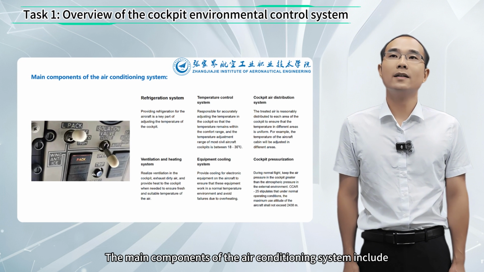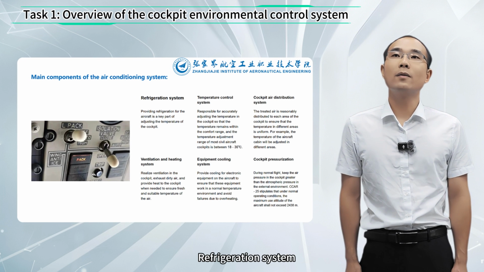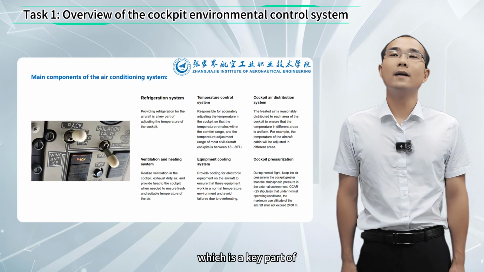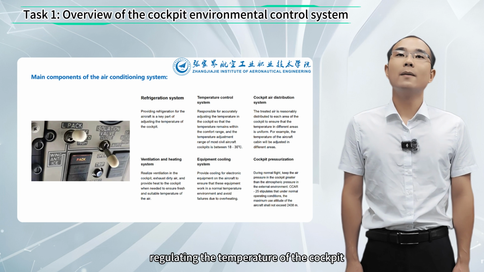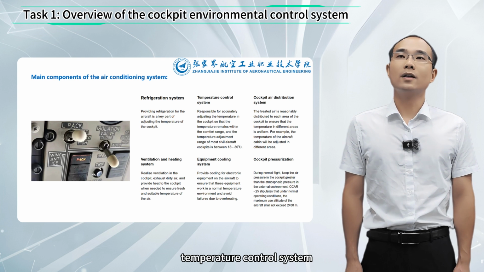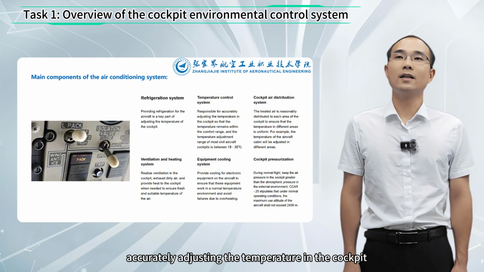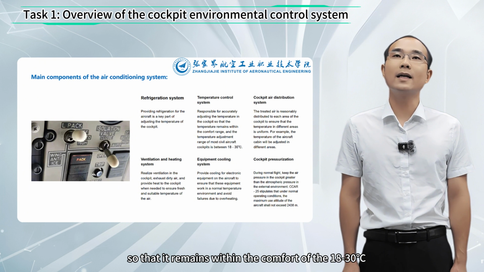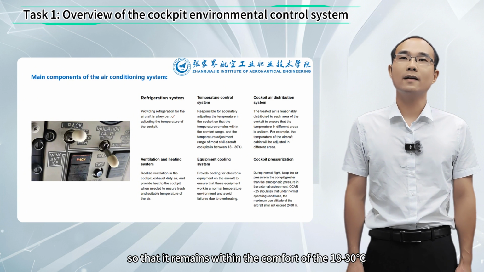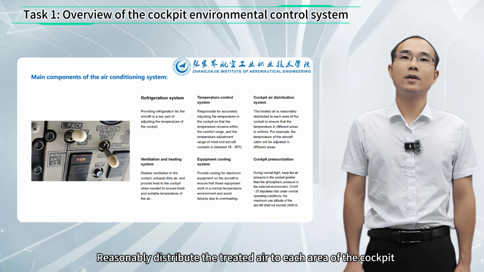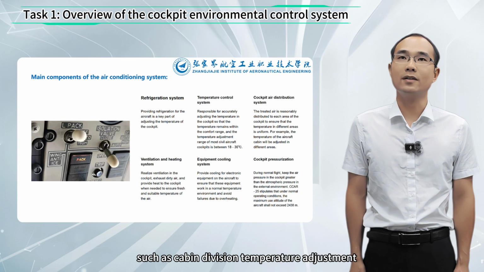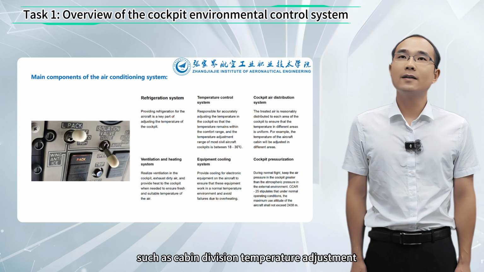The main components of the air conditioning system include the refrigeration system, providing refrigeration functions for the aircraft, which is a key part of regulating the temperature of the cockpit. Temperature control system, responsible for accurately adjusting the temperature in the cockpit so that it remains within the comfort range of 18 to 30 degrees Celsius. Cockpit air distribution system, reasonably distributing the treated air to each area of the cockpit to ensure that the temperature in different areas is uniform, such as cabin division temperature adjustment.